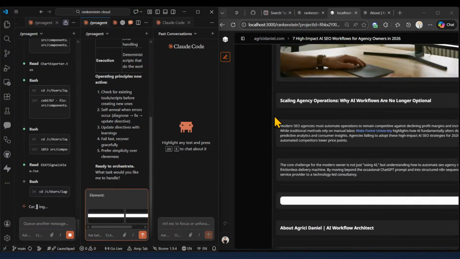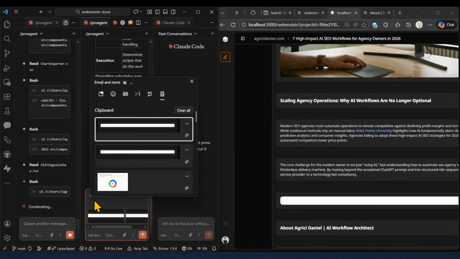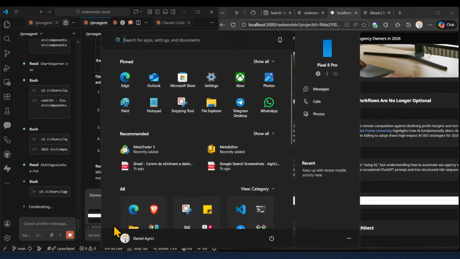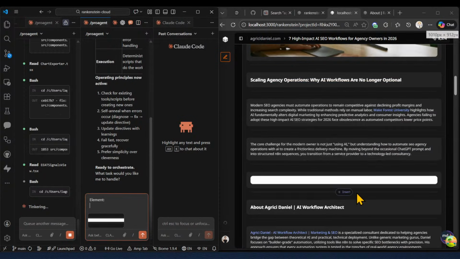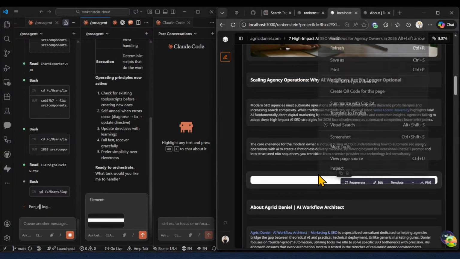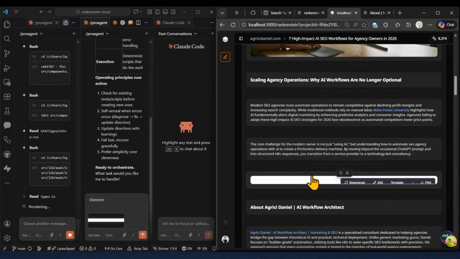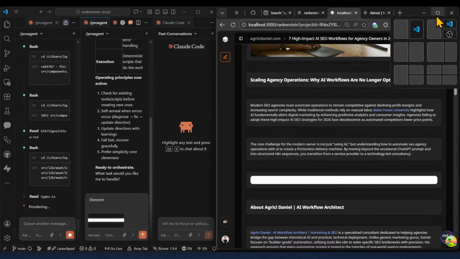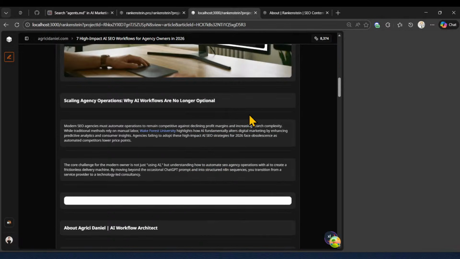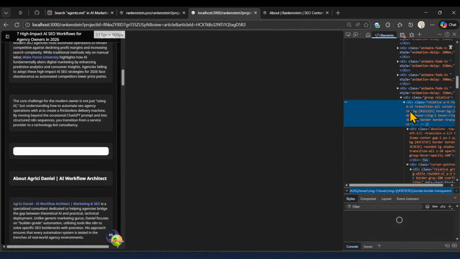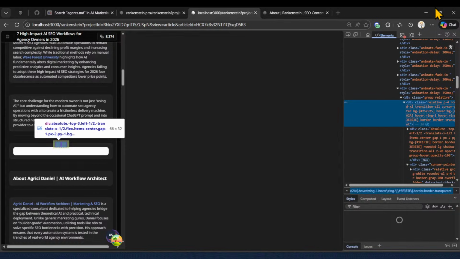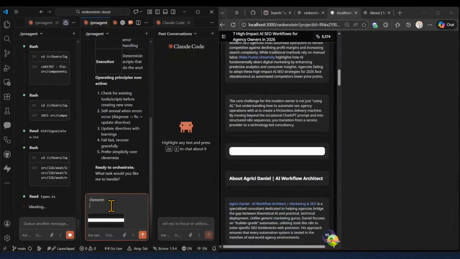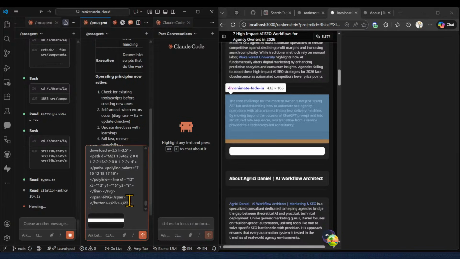I did not copy, I think. Let me check. Yeah, I did not copy. I will just copy it once again. We'll remove this. We'll go and right click, inspect. These logs, these elements will appear. Right click, copy, copy element. Hopefully it was copied right now. It was copied. Boom, boom, boom.